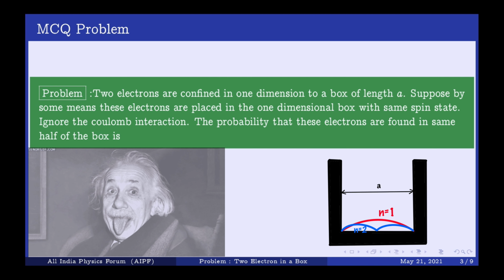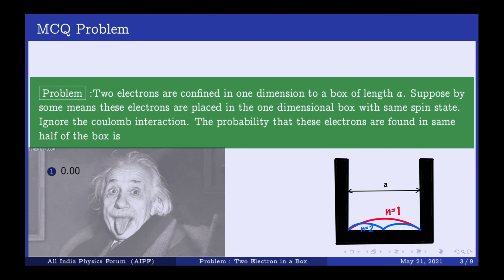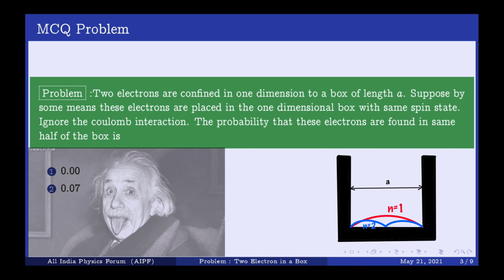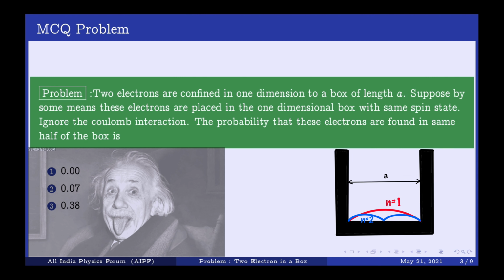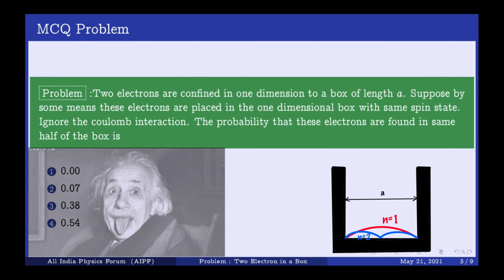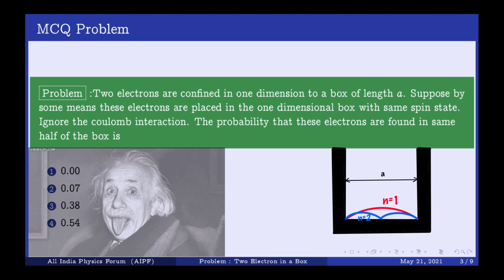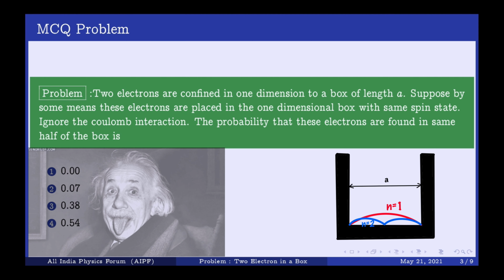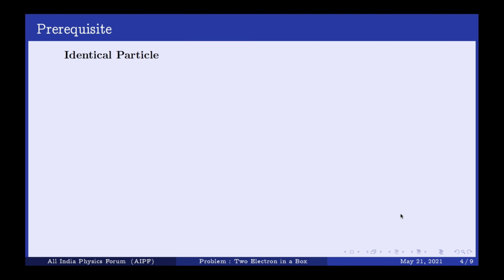the box, and your answers are 0. That means the probability is 0, then very low probability, 0.07, then 0.38, and finally more than half of the probability. Okay, so before solving this problem we need to discuss some topics. So first, come to the idea of identical particles.